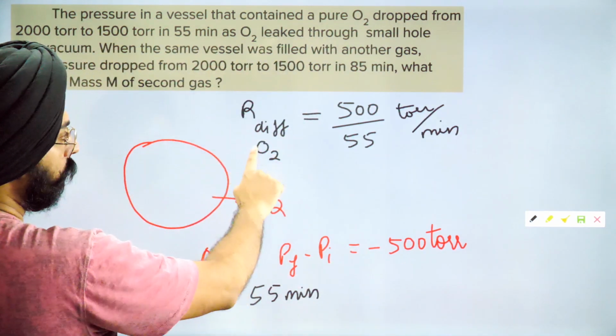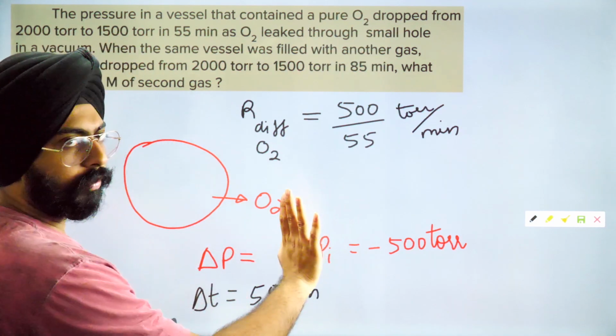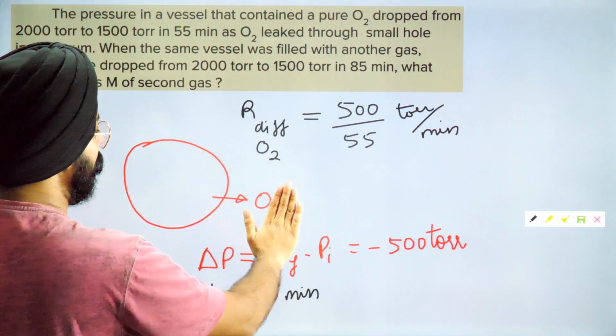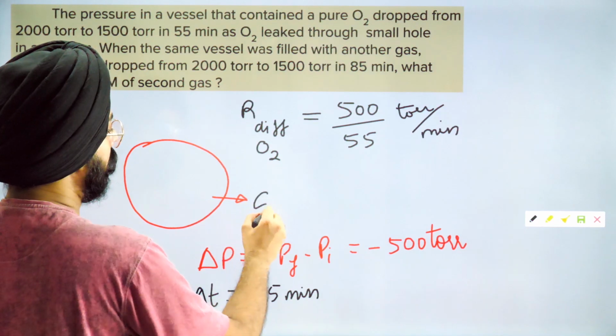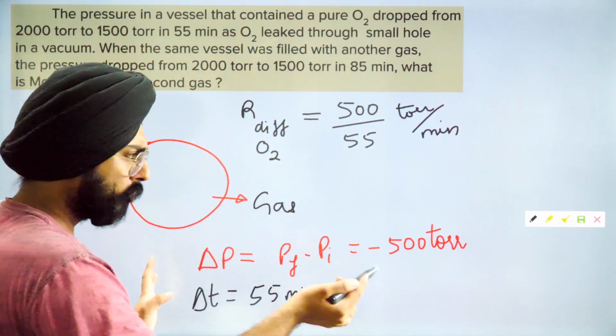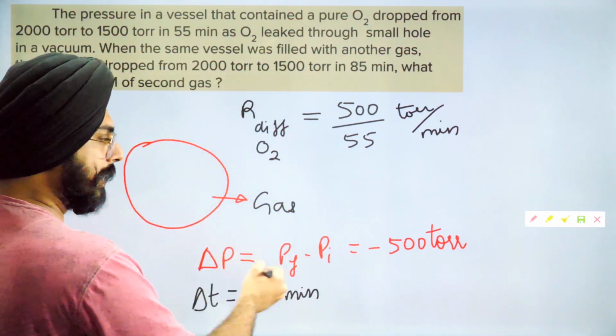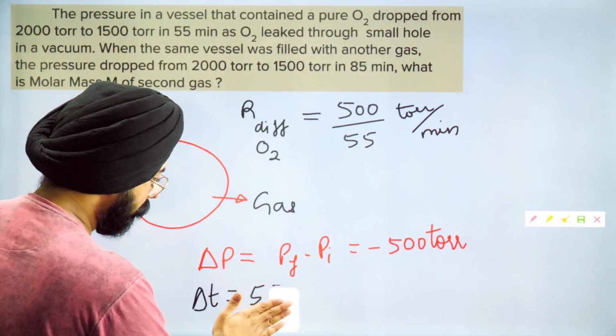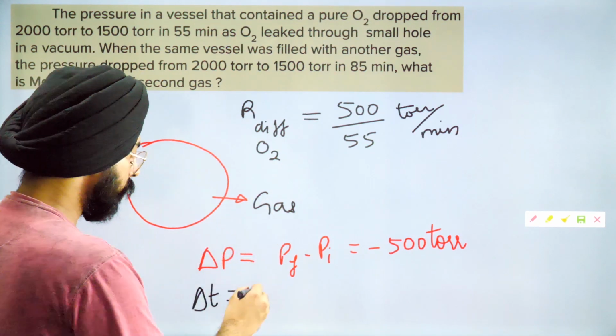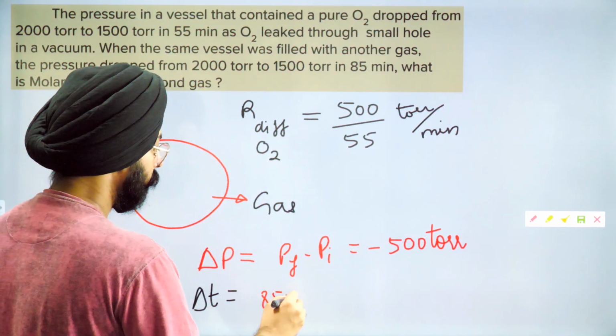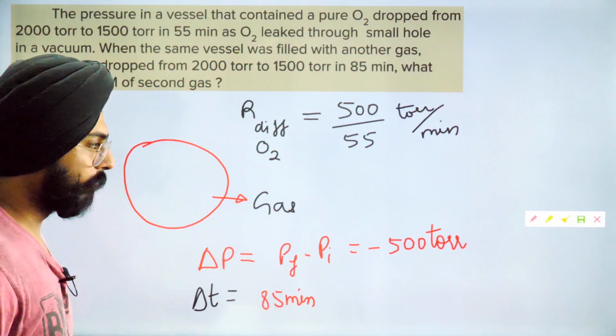Cool. So the rate of diffusion of O2 is 500 by 55 torr. Let's forget this. Now let us think about the other gas. Let's call it gas, whatever the gas is, we'll figure it out. Delta P is the same, but delta T for this gas is equal to 85 minutes. So my dear friends, I can write over here.